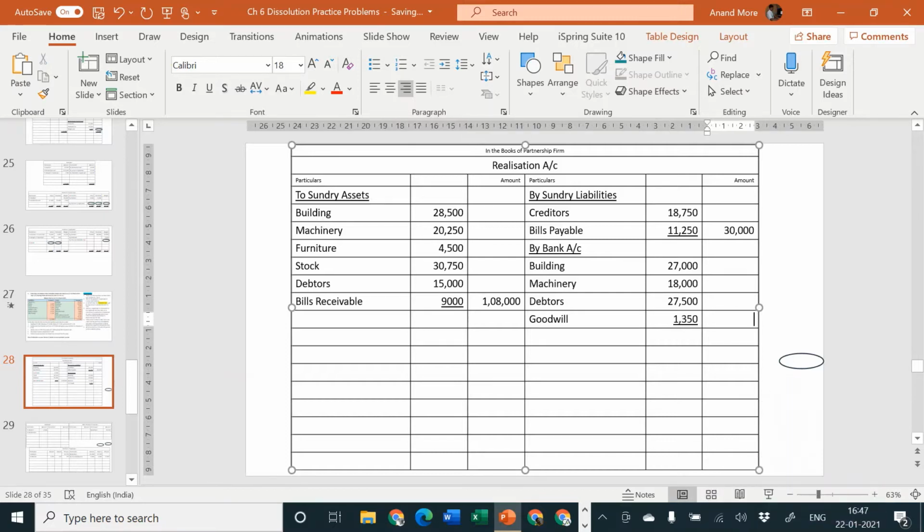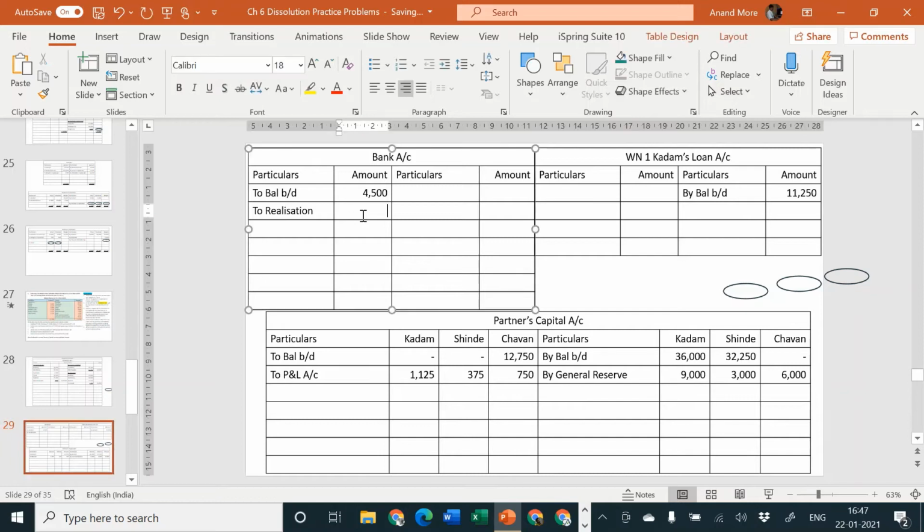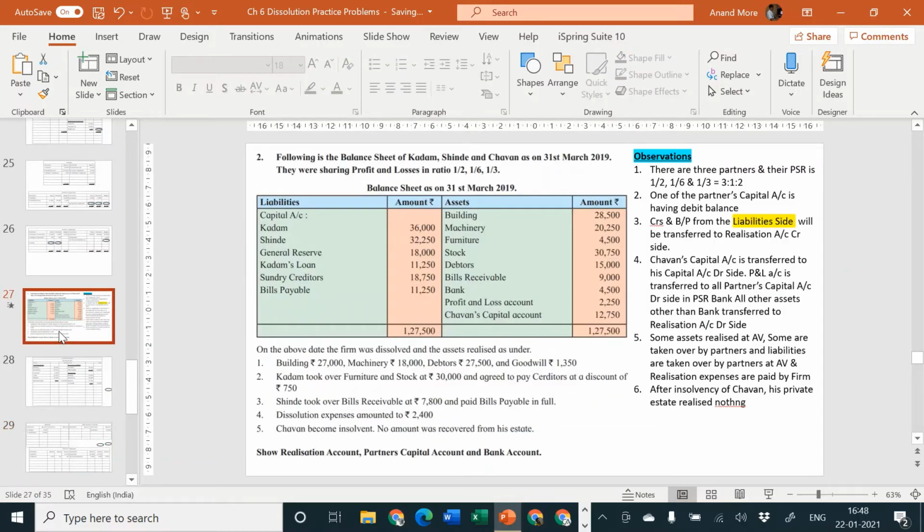Let us take the total to the outer column. The total to the outer column is how much? 27,000 plus 18,000 plus 27,500 plus 1350. That comes to 73,850. Please check your own total. Do not copy from my answer. 73,850. Second effect, bank account debit side, we have kept the amount column pending. There will write 73,850. Okay. Next point.